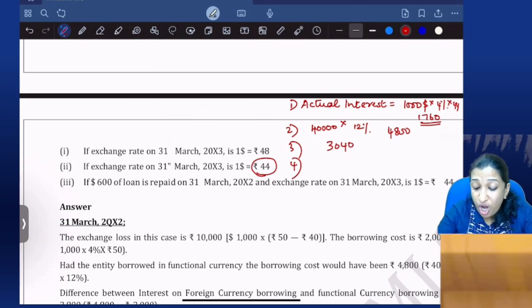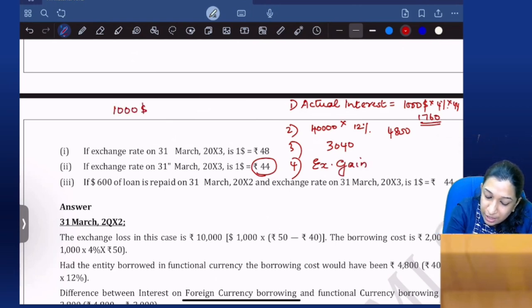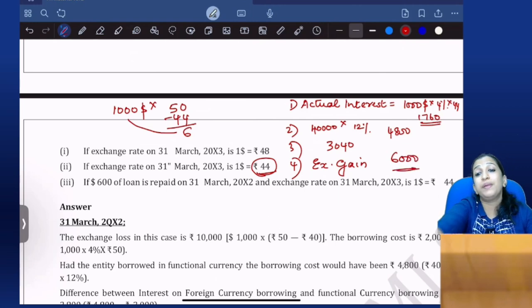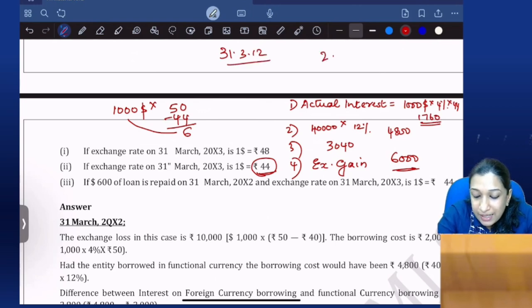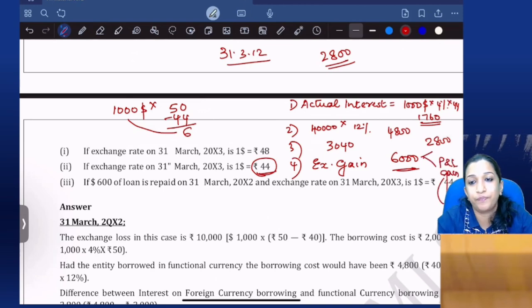Then step 4, increase in liability. It is not an increase in liability. It is again an exchange gain: last year $1,000 I closed at rupees 50 and now it is 44, which means 6 rupees gain. There's an exchange gain of 6,000. Now tell me what is the treatment? Last year, 31st March 2012, how much is the exchange loss you capitalized? 2,800. Up to 2,800, you can show it as an adjustment against borrowing cost, adjusted against the asset. The balance will be transferred to P&L as gain.